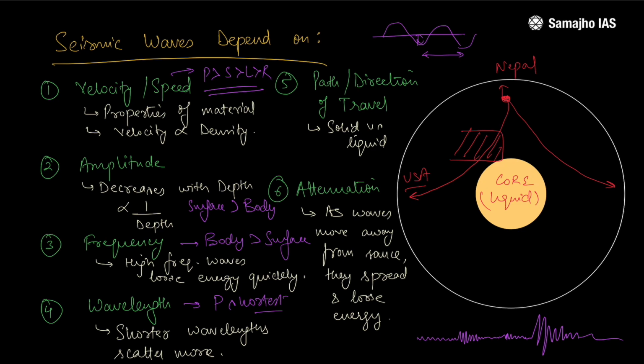If we know where the epicenter is, there must be some different material inside the Earth's crust or the core that would have caused this. These calculations can be made with the help of the SP interval.